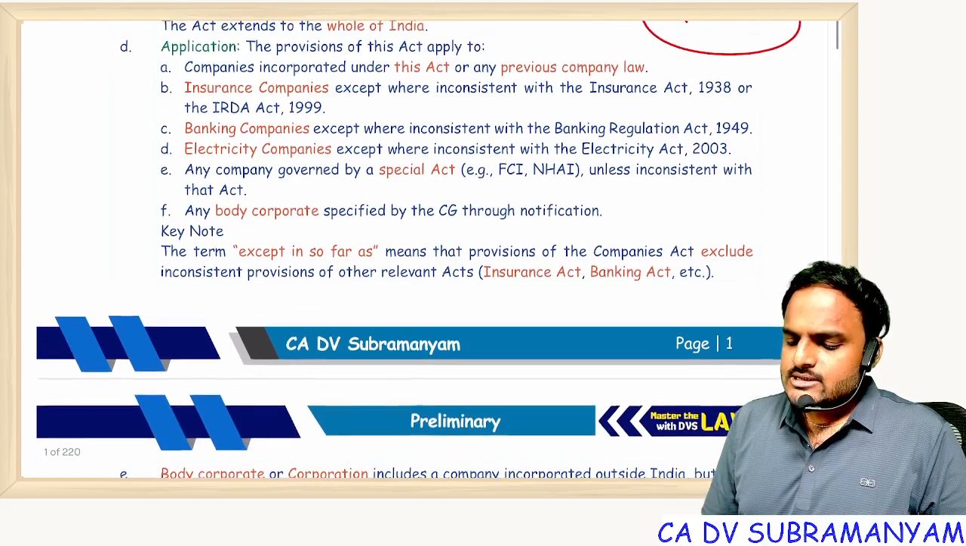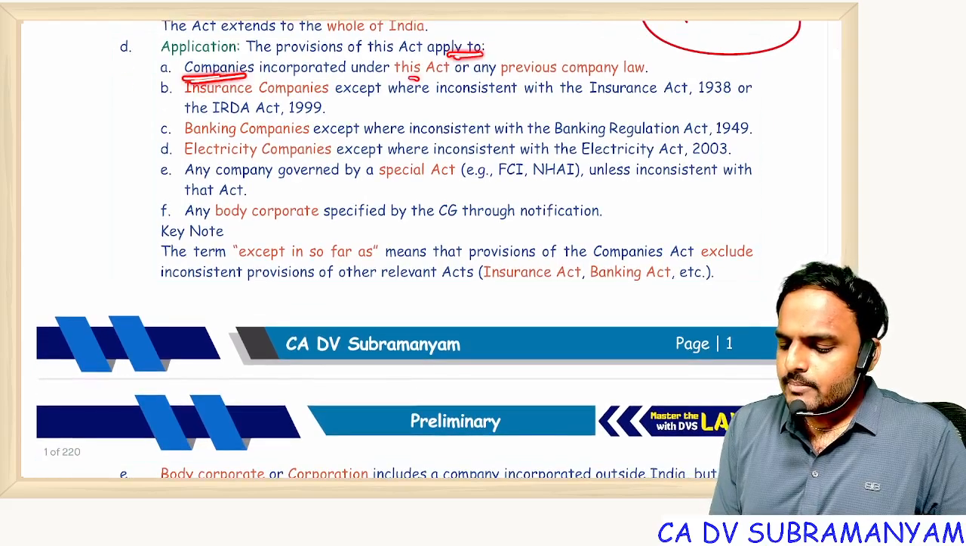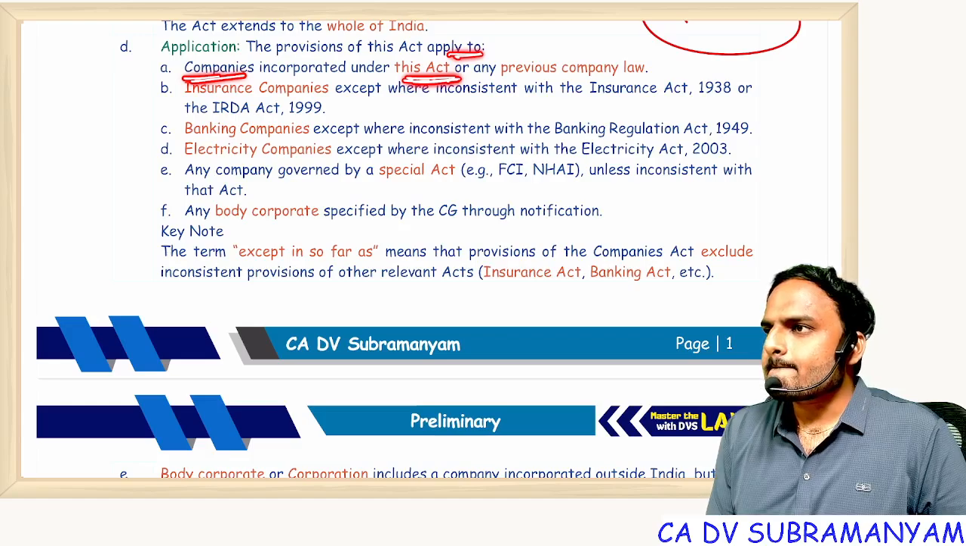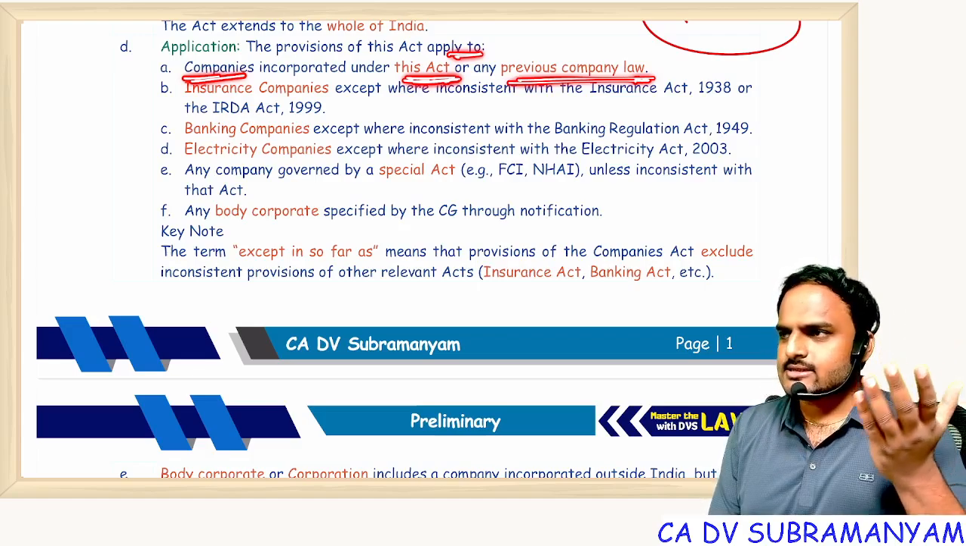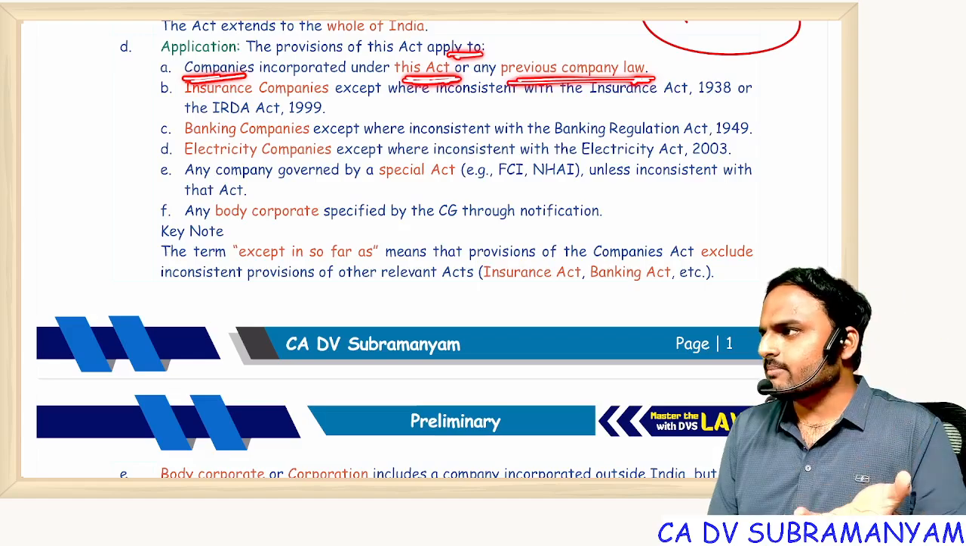Application. The provisions of this act apply to companies incorporated under this act. This act means Companies Act 2013 or any previous company law. Companies Act 1956, 1913, 1880s, 1866, 1882, like that. We had 4 previous company laws, right?